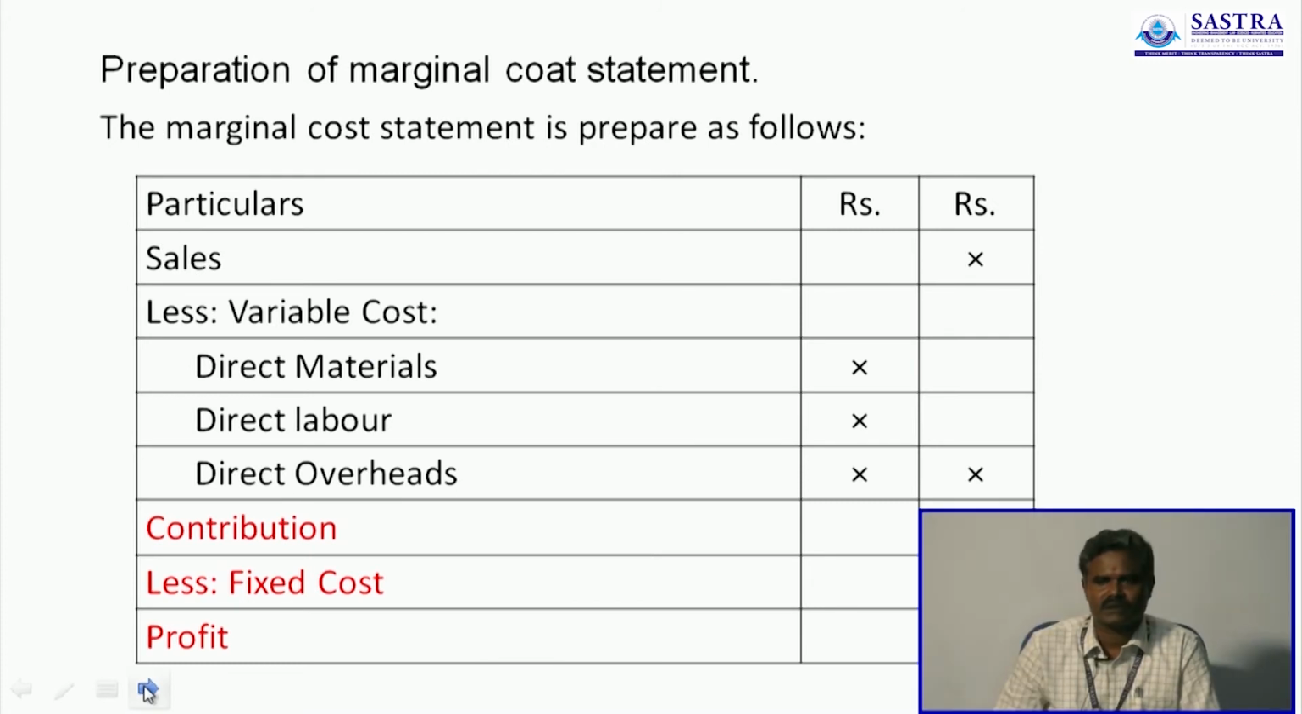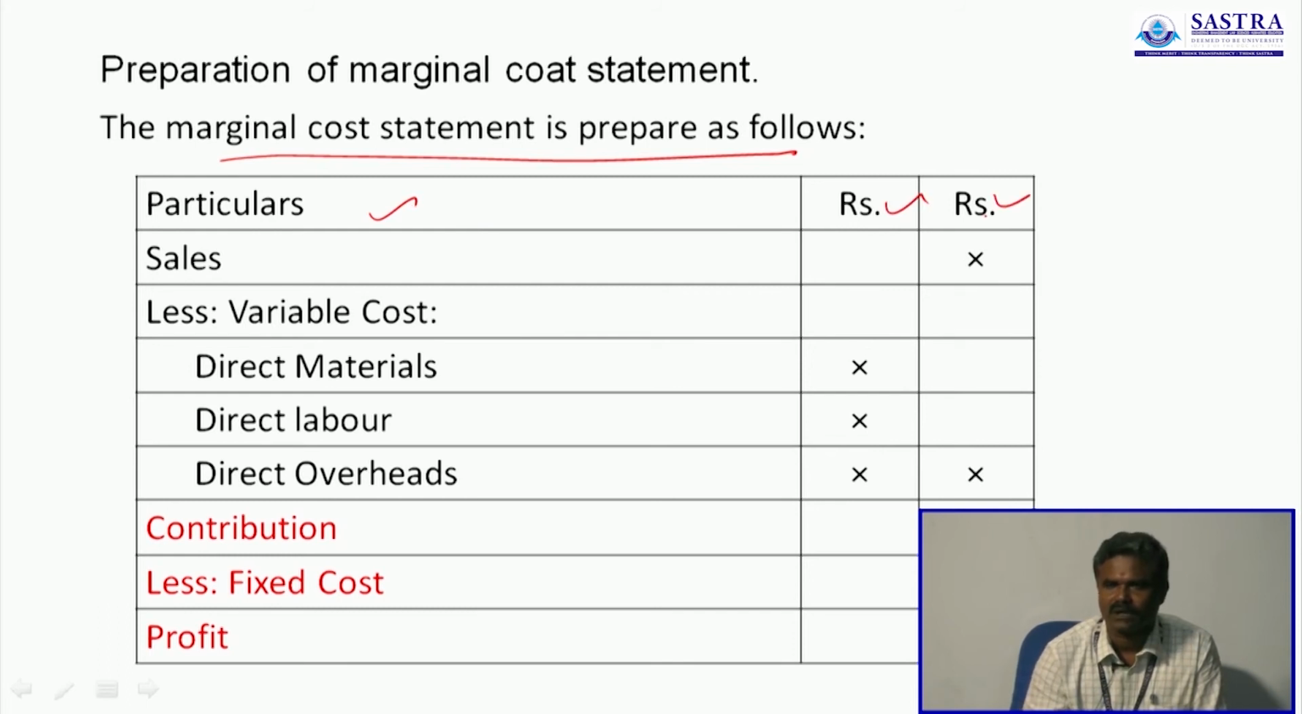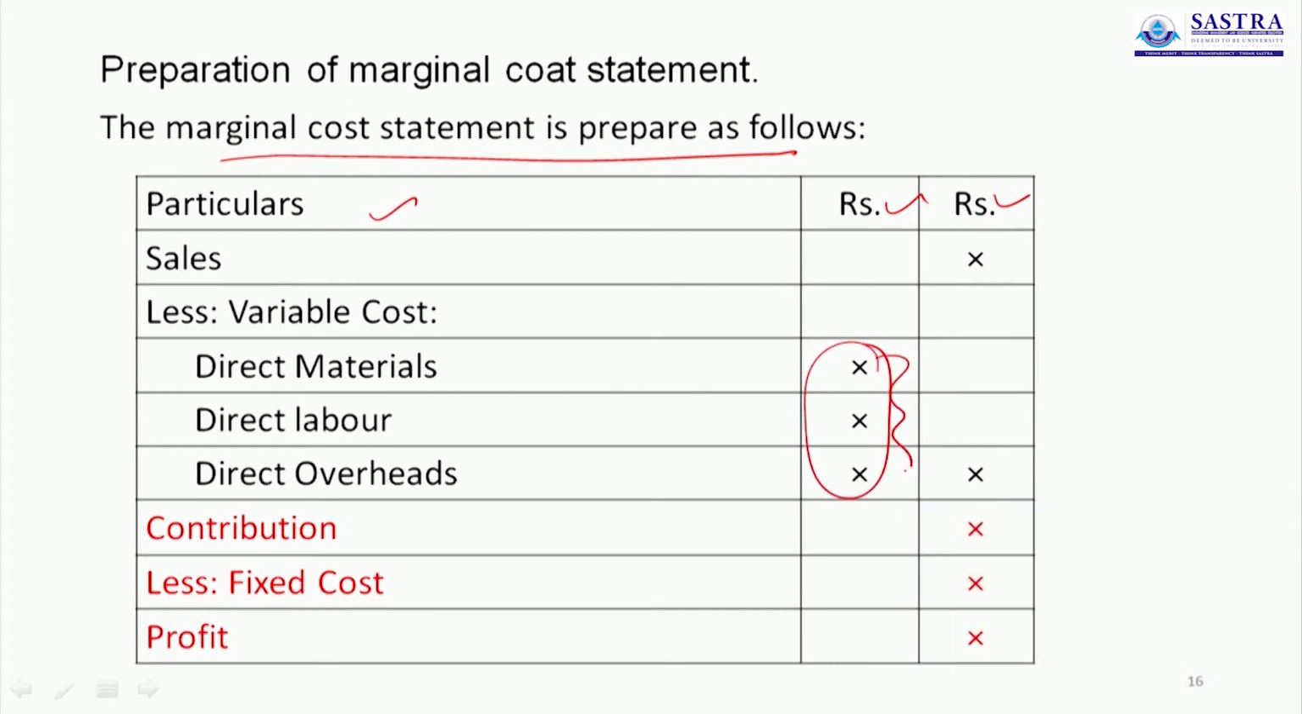Preparation of marginal cost statement. The marginal cost statement is prepared as follows. So this is a statement, this is a formula for preparation of marginal cost statement. It has 3 columns: particulars, rupees, rupees, inner column, outer column. Whenever the subdivision of information is given, it should be entered in the inner column. Then finally you will take the aggregate value in the outer side column.